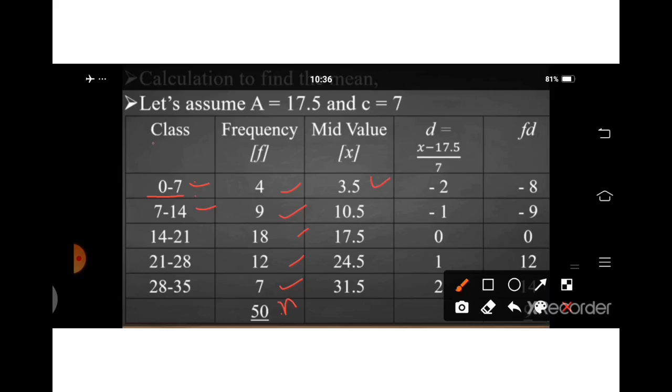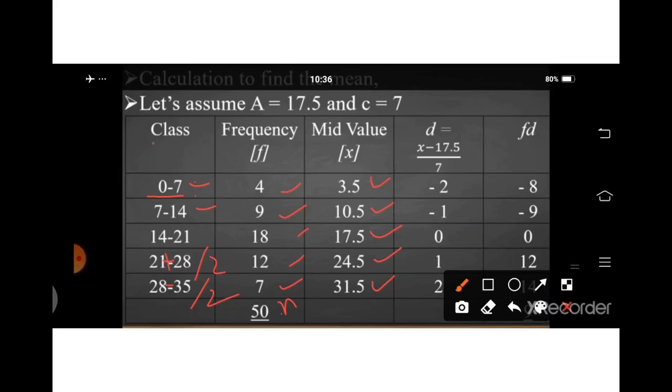Here 7 plus 14 divided by 2 is 10.5. Here 14 plus 21, we will get 17.5. 21 plus 28 divided by 2, we will get 24.5. 28 plus 35 divided by 2, we will get 31.5.